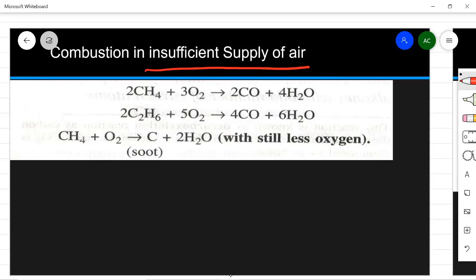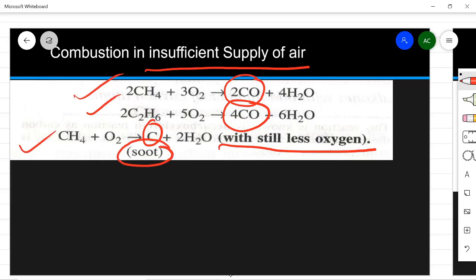The previous reaction we saw was with sufficient air. But now what happens when they burn in an insufficient supply of air? Then the carbon dioxide that was formed there, here carbon monoxide will be formed. And if there is even less oxygen, then only carbon will be formed, meaning soot. Unburnt carbon will be released along with water vapor. So these reactions also you have to learn, that in insufficient supply of air, carbon dioxide will not be formed, carbon monoxide will be formed, plus a lot of heat.